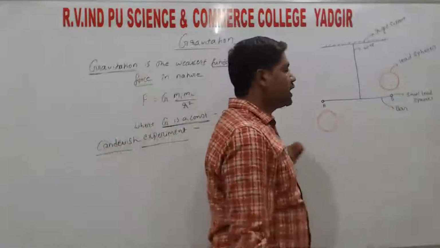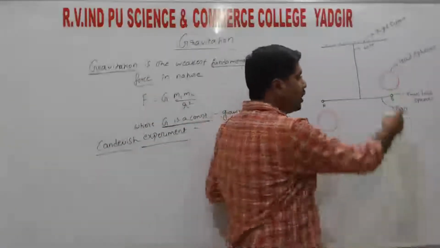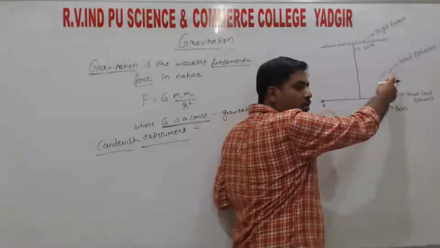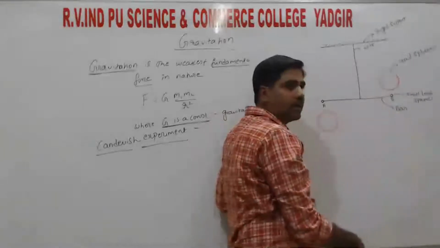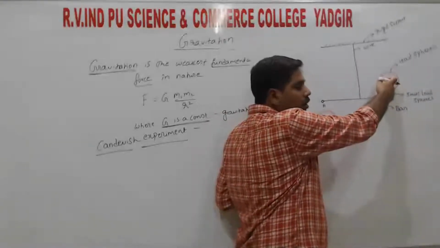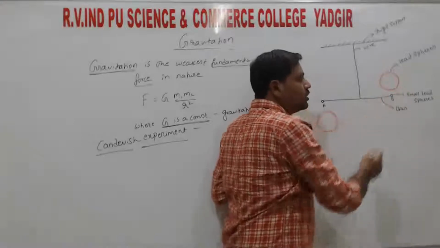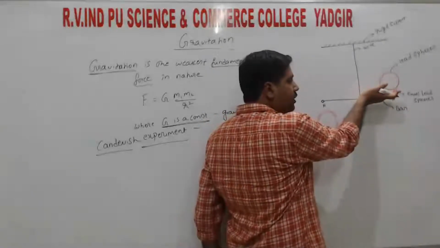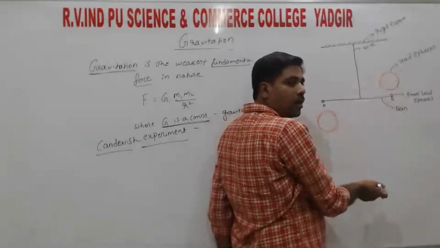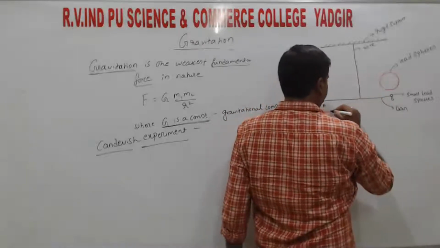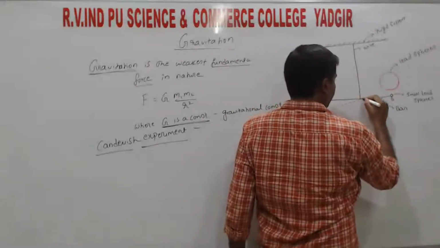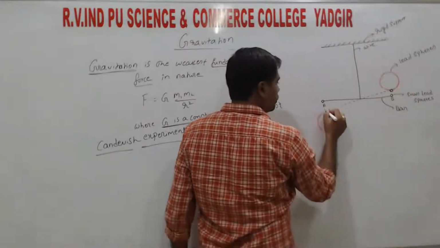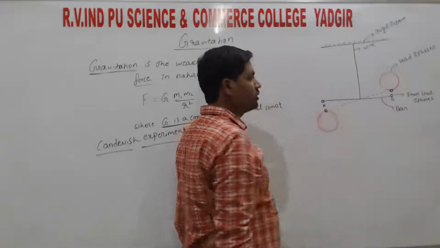From the law of gravitation, every object attracts another object. Here there is one small lead ball and here one large lead ball, having two different masses. The large lead sphere attracts the smaller one. Being attracted means it moves towards the larger sphere, so it will come downwards.